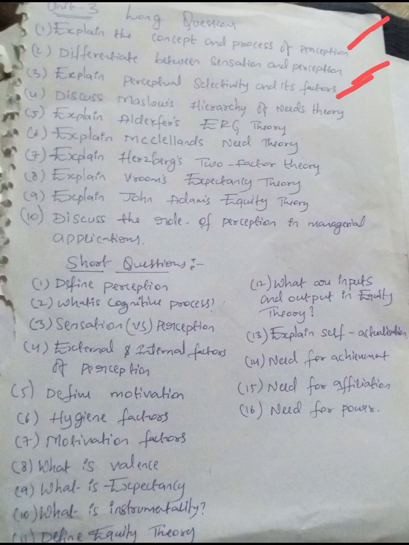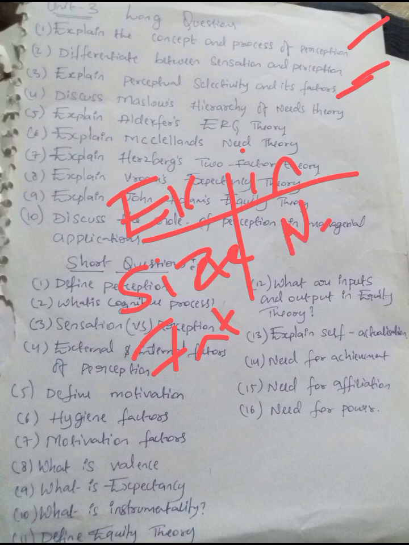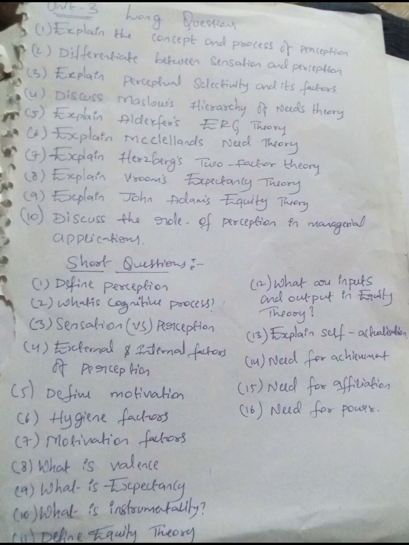If you talk about the factors, there will be external factors and internal factors. External factors are size, intensity, contrast, repetition, novelty, and movement. Internal factors are needs and motivation. Is that clear?